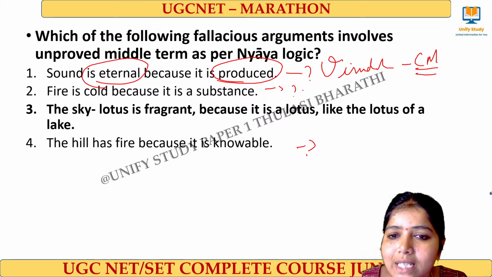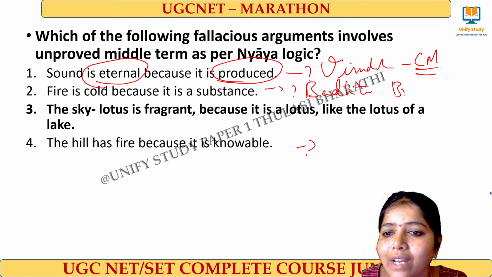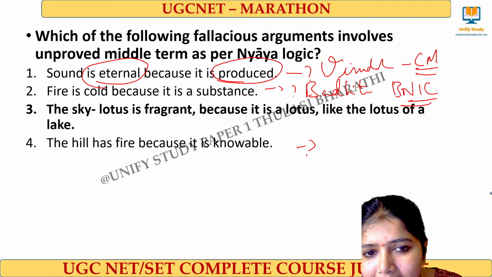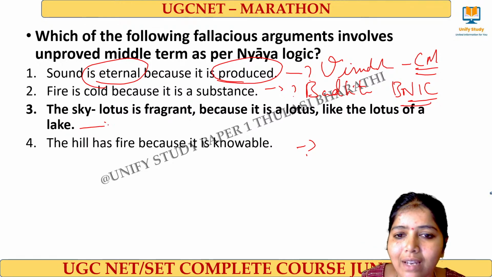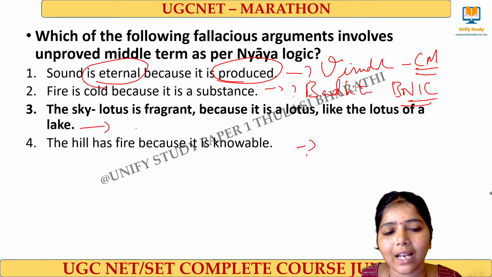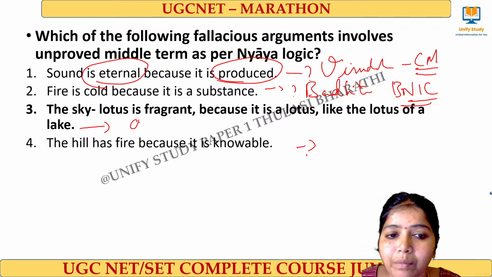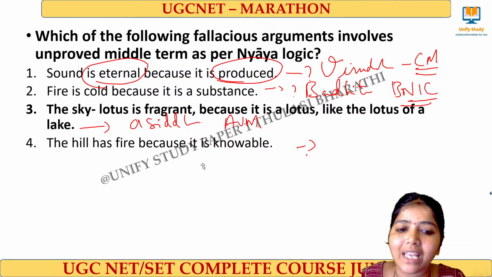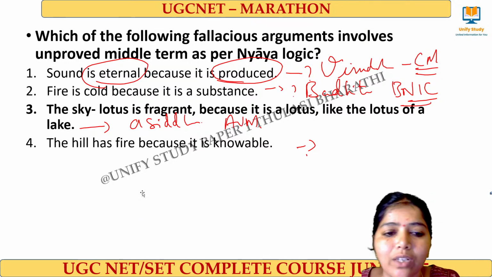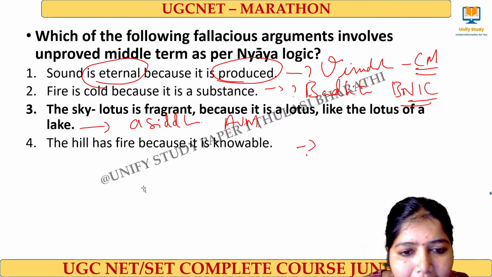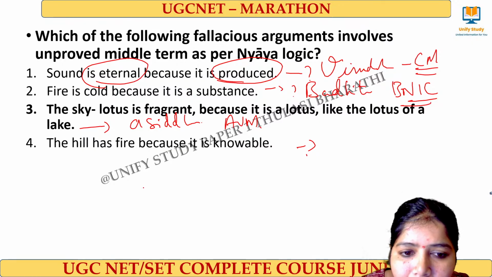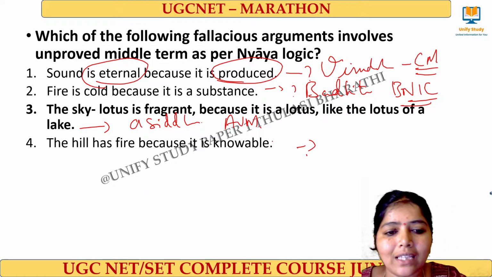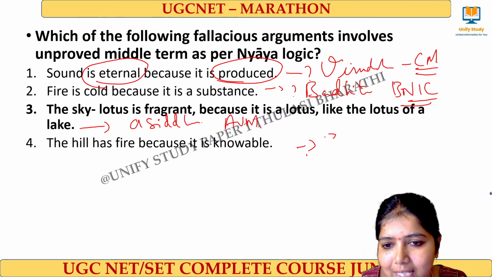Fire is cold because it is a substance. It is nothing but Batita fallacy. Batita means non-inferentially contradictory middle. Sky lotus is fragrant because it's a lotus like a lotus of a lake. This is nothing but Asiddha fallacy. The middle term is unproved middle. The hill has a fire because it is said to be knowable. What type of fallacy is it? Here this comes under a Sadharana fallacy.